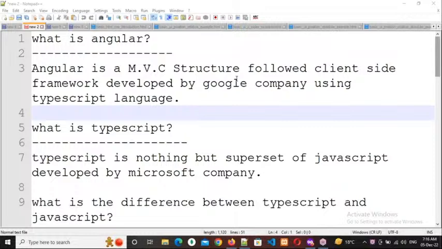Client side and the UI development is. Client side is, you cannot interact with the backend side.